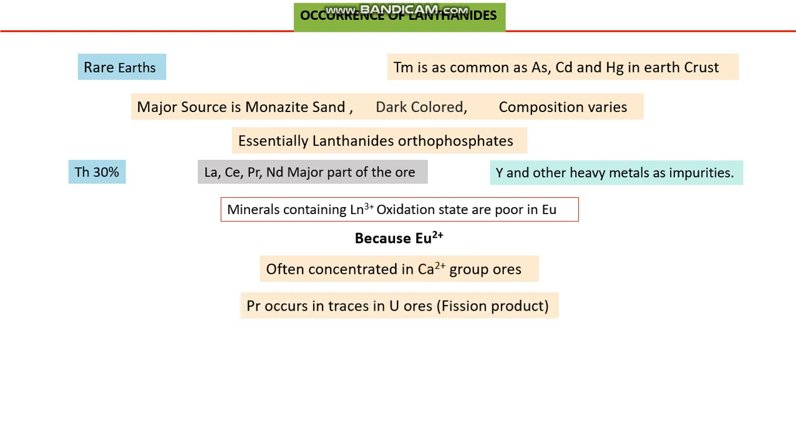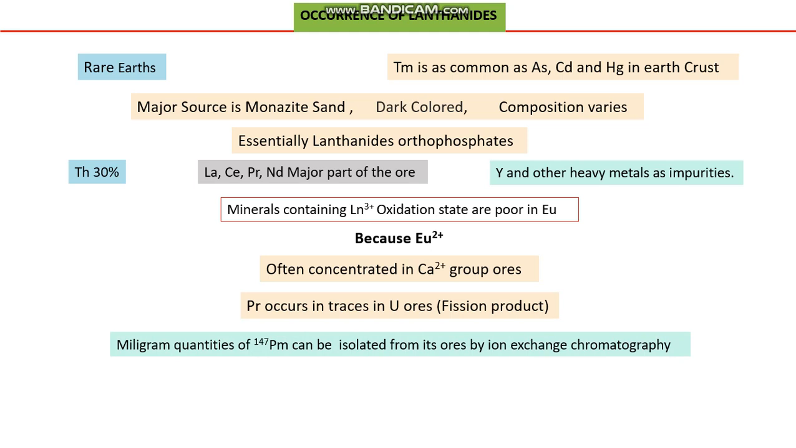Praseodymium occurs in traces in uranium ores, and this is because praseodymium is actually a daughter nucleus of uranium, and it is a result of natural radioactivity in uranium ore, which is also called a fission product of uranium.